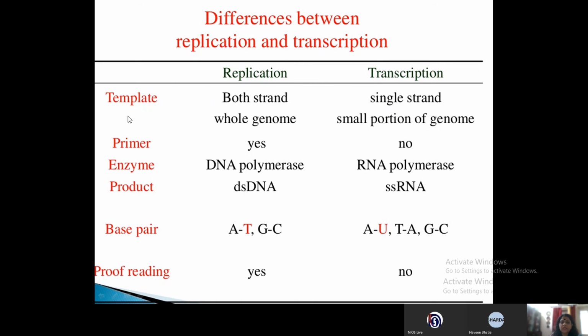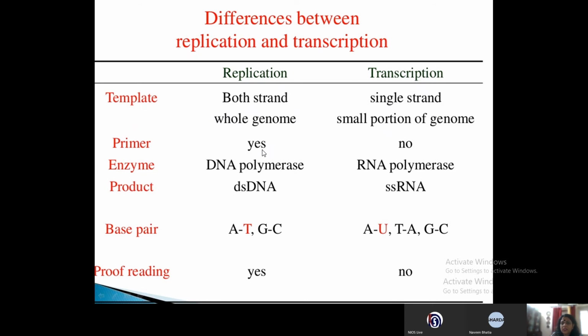Now for replication, the template is both the strands. Both the strands, the replication starts together. Whereas in transcription, it is single stranded and only a small portion of the genome gets transcribed. Now, is a primer required?